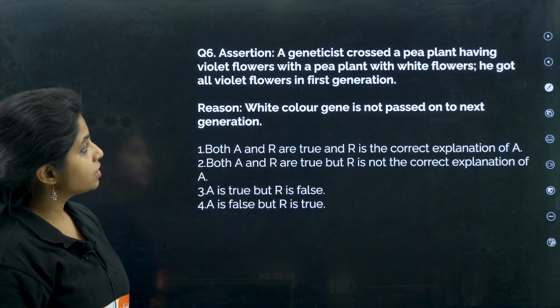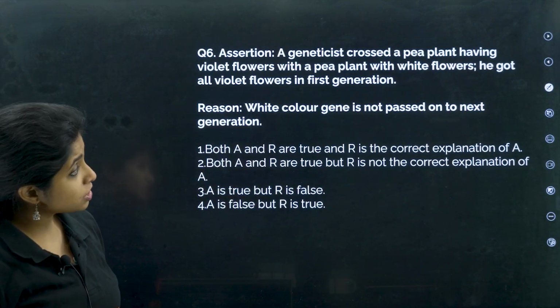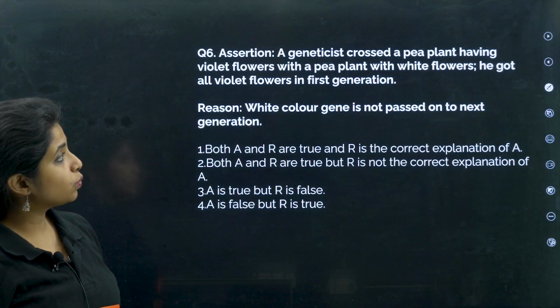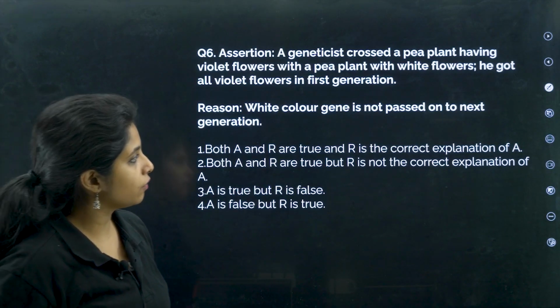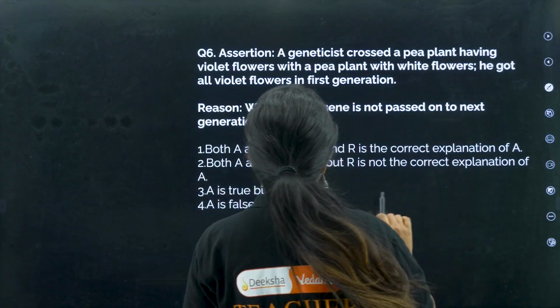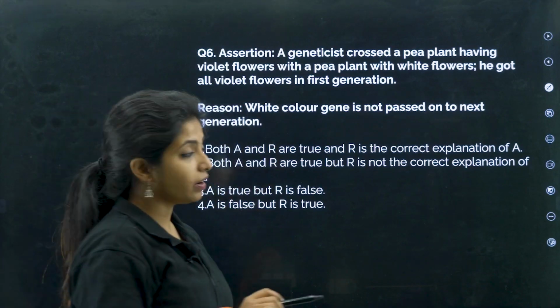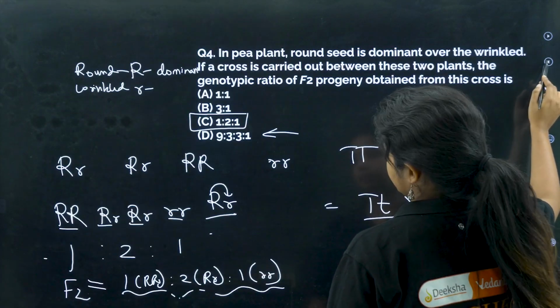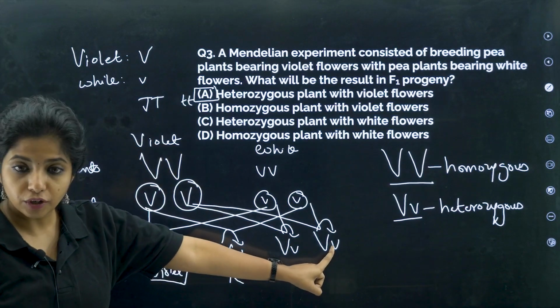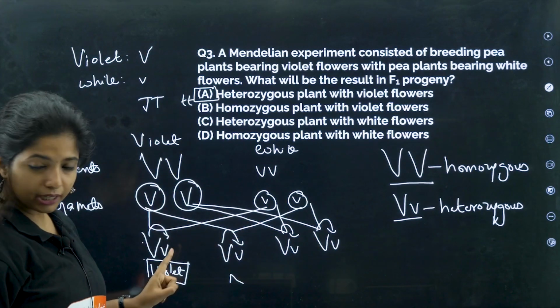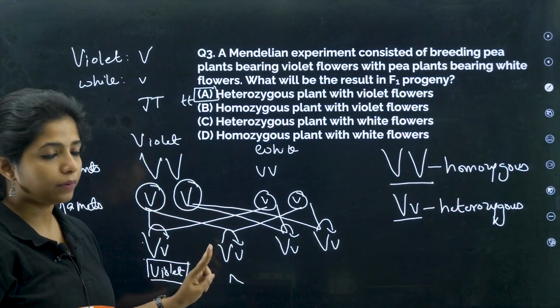Assertion says a geneticist crossed a pea plant having violet flowers with a pea plant with white flowers. He got all violet flowers in the first generation. So it is like this. This was the first generation. All of them were violet in color. Agreed? Because there was a capital V which was dominant.